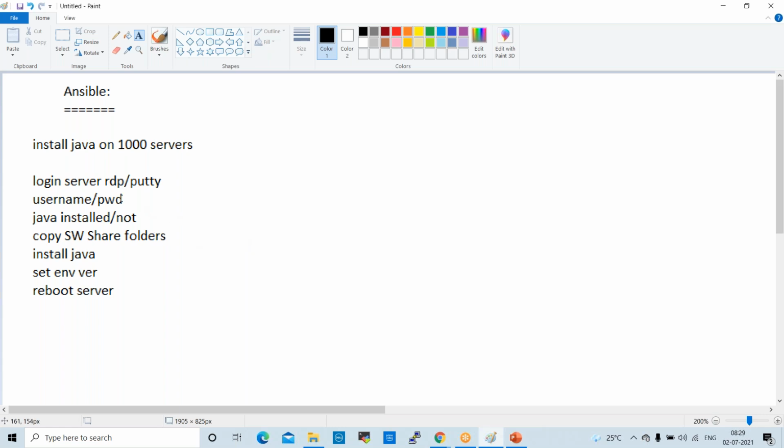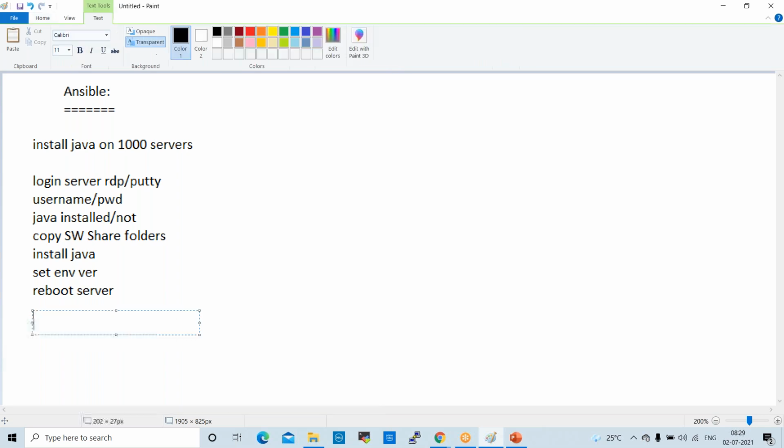So this is the way we normally install. If you want to install Java on a single server manually, this is the process. For example, a person with 2 to 3 years of experience, how much time will it take to perform this? For a single server, minimum 30 minutes.